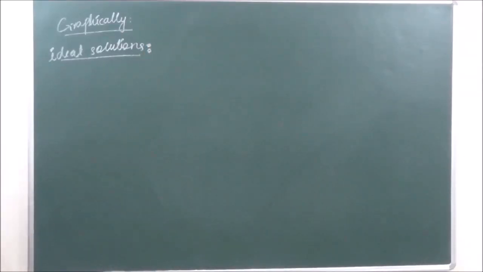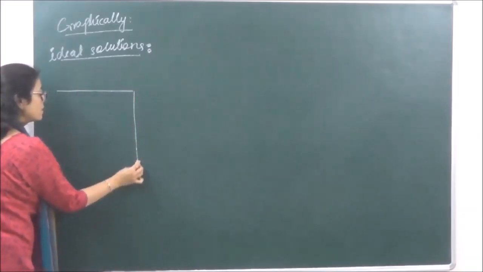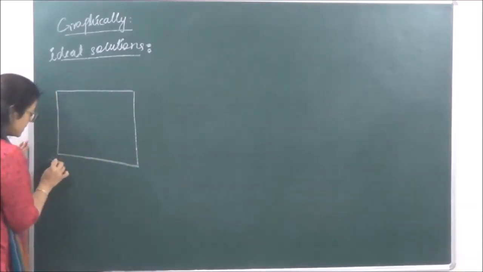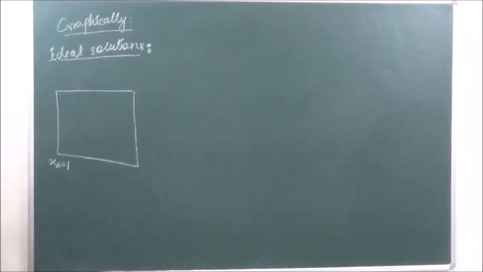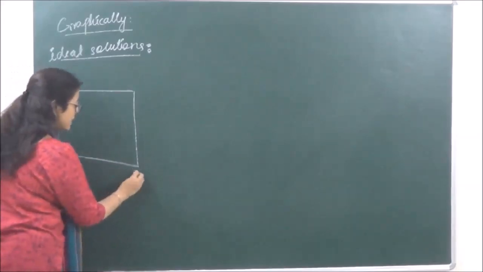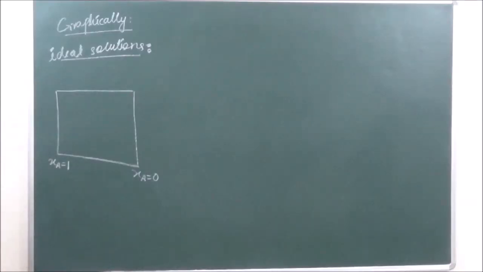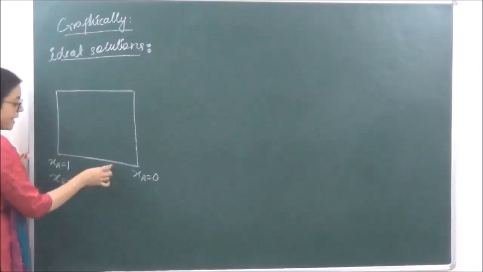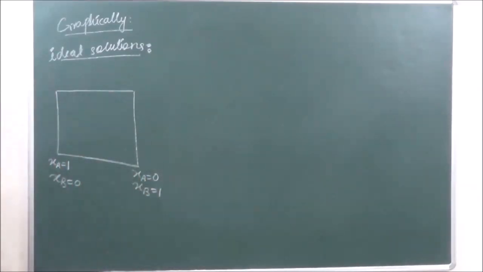Okay, so for ideal solutions, let's say over this point XA is equal to 1. Okay, and at this point XA is decreasing, XA becomes equal to 0. Right? Here XB is equal to 0, and XB is increasing, so here XB becomes equal to 1.